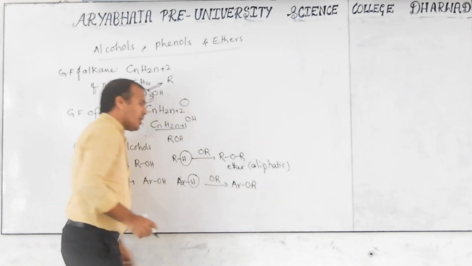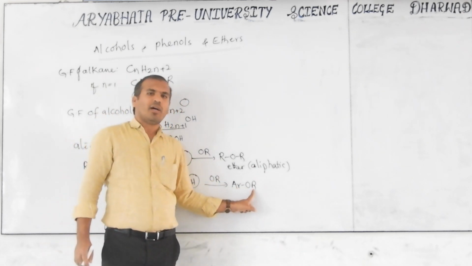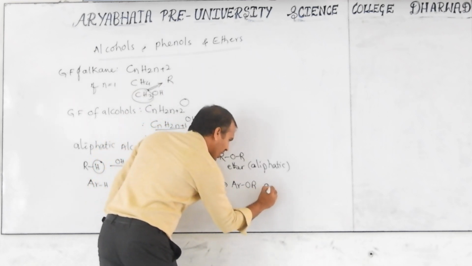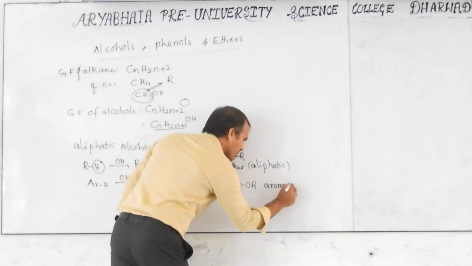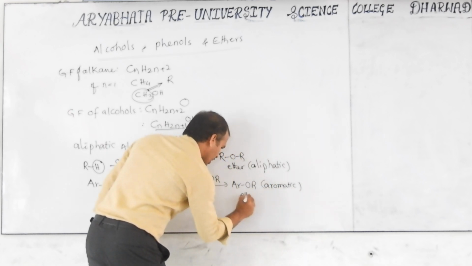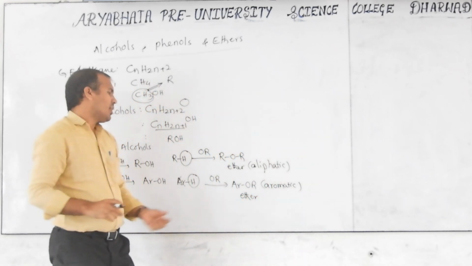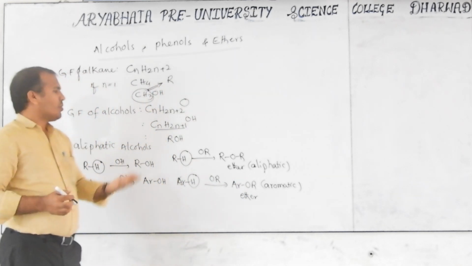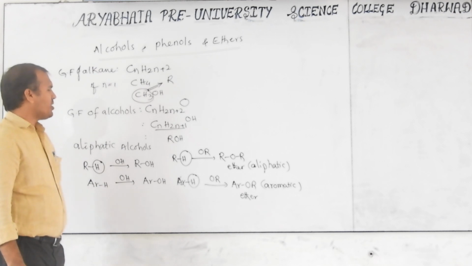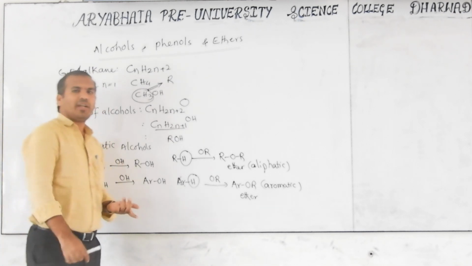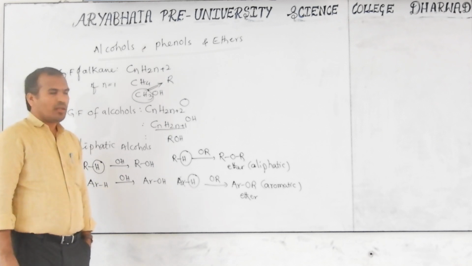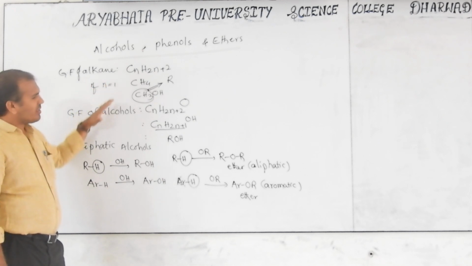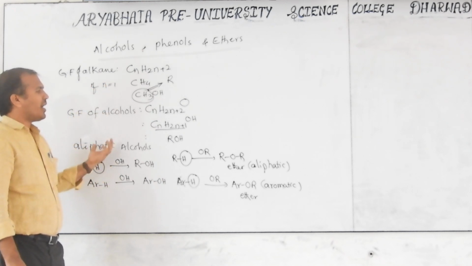Here R means aliphatic or aromatic. It may be benzene also. Then we consider this the aromatic ether. This is also an ether, but directly bonded with the phenyl group, which is considered an aromatic group. You know aromaticity from the first year benzene chapter, which is aromatic and which is aliphatic: those that follow 4n+2 pi electrons are called aromatic. This is the classification of how alcohol is formed from hydrocarbon.